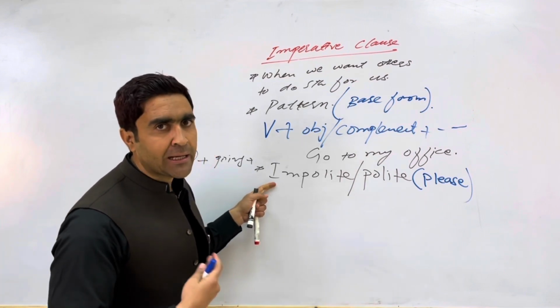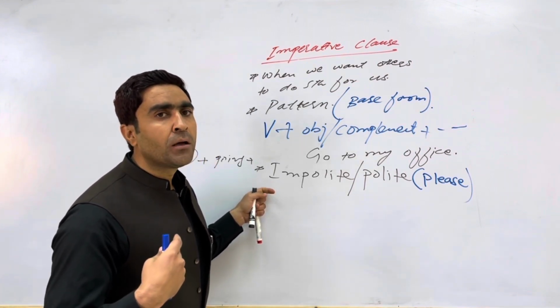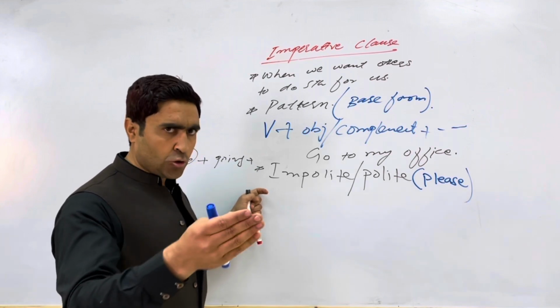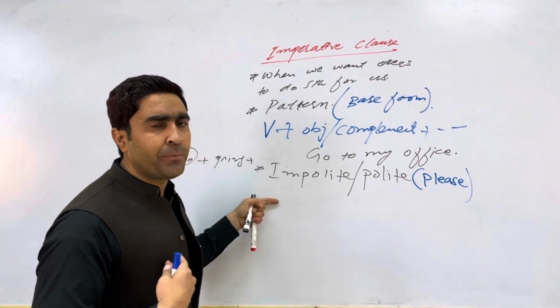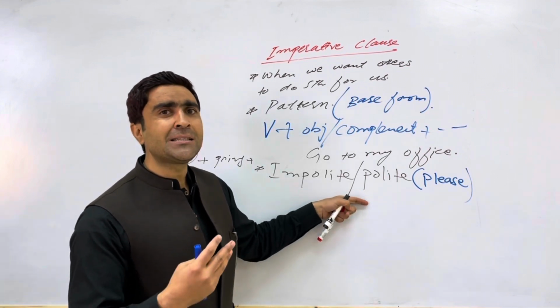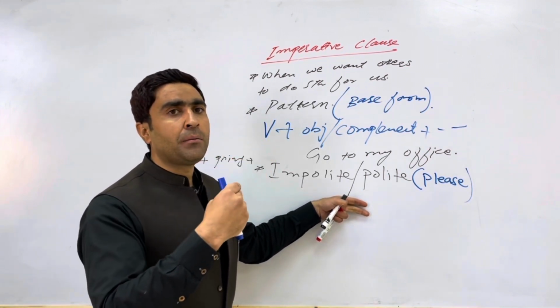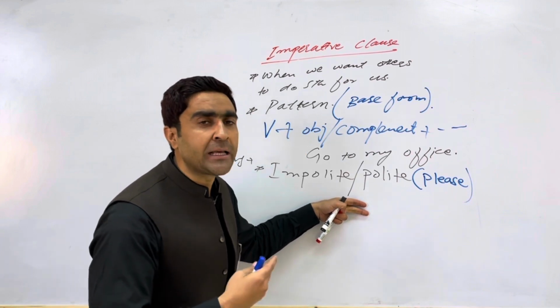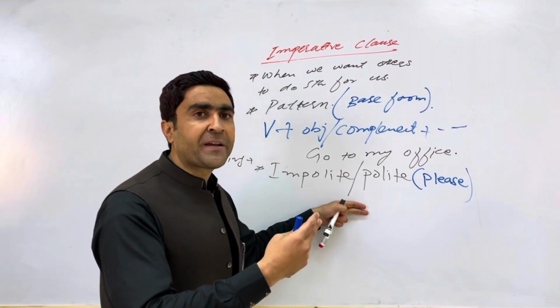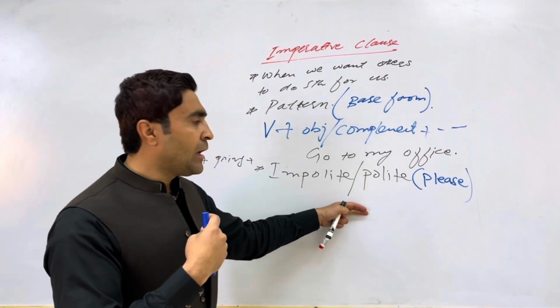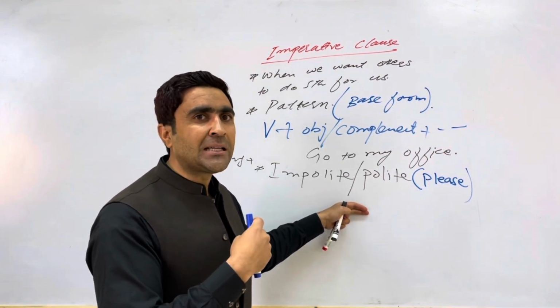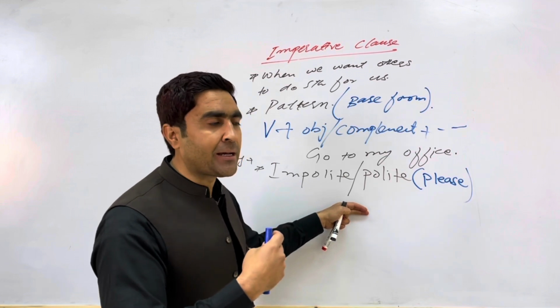That's called impolite. If we are friends with one another, that can be impolite. If you are making a request to a teacher or an elder, please. So for example, if you have gone to a doctor, you will say to the doctor, please do not prescribe too much medicine.